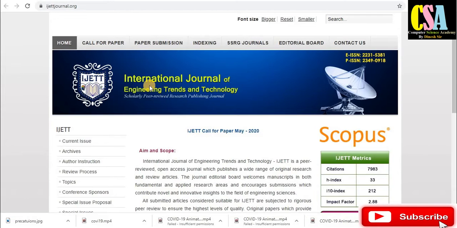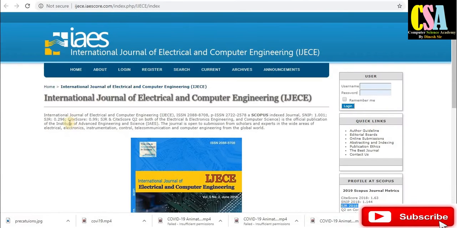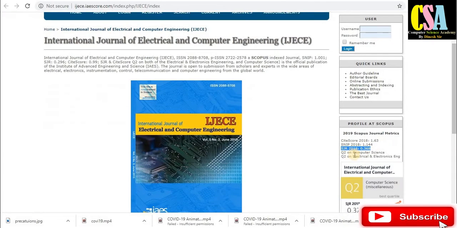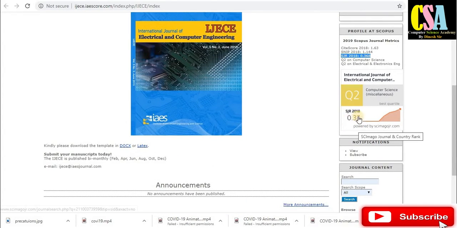Next one is the International Journal of Engineering Trends and Technology. Here are the citations, H index, i10 index, and impact factor, and this is a Scopus journal. You can check here. Next, International Journal of Electrical and Computer Engineering. This is also a Scopus indexed journal. This is the SJR rank. Just scroll down and you can see the SJR rank is 0.37.